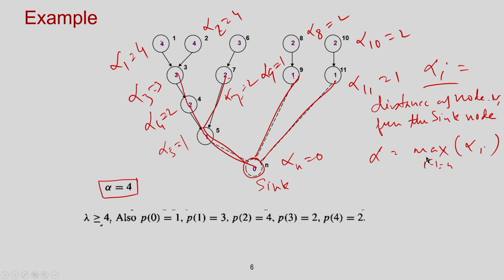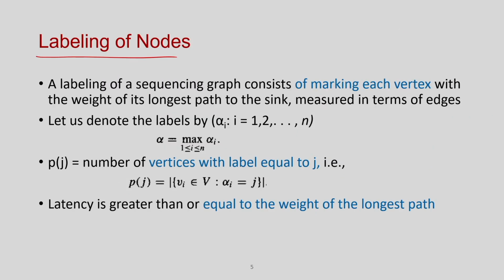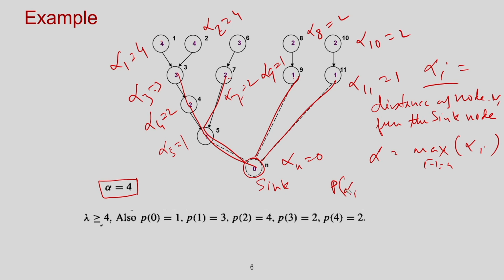And then I am going to define another term, P alpha i, or say P j, which is basically the number of nodes that have level j.